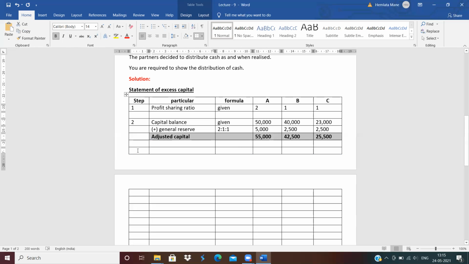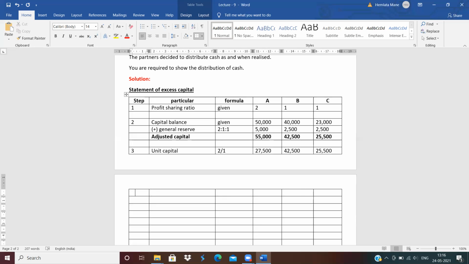Okay. Now next, third step. What is the third step? Third step is unit capital. How to calculate the unit capital? 2 divided by 1. Calculate 2 divided by 1, which means 55,000 divided by 2. Then you will get 27,500. Next, 42,500 divided by 1, you will get 42,500, same amount. Next is 25,500 divided by 1. Then you will get 25,500, same amount.